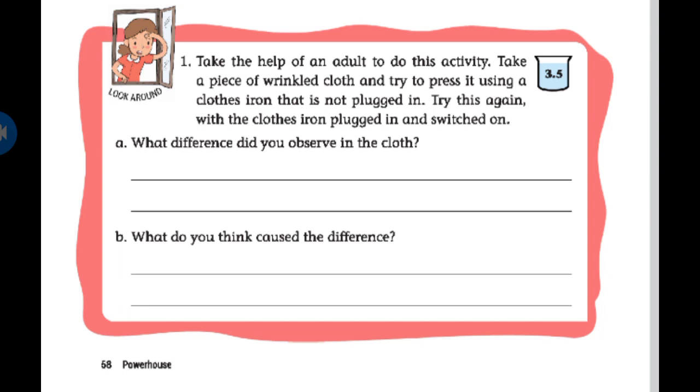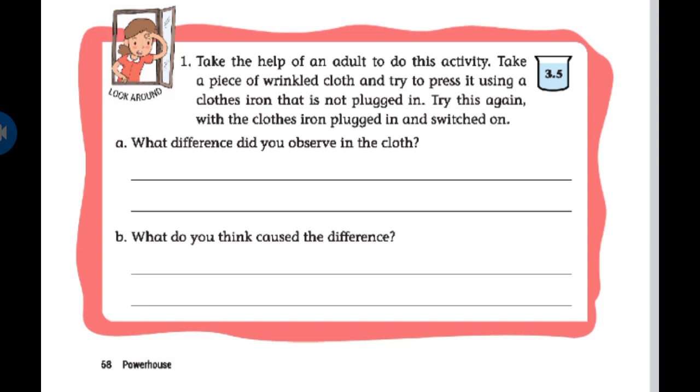Then heat energy from it removed the wrinkles from the cloth. So if you have interest, try to do this activity with the help of your parents, and observe the change in the cloth before plugging in and after plugging in.